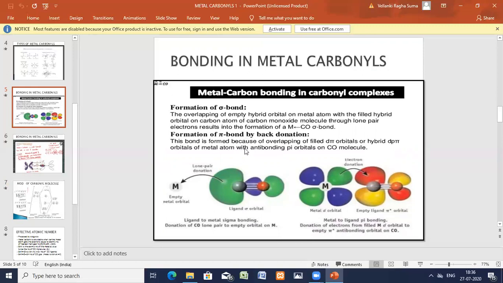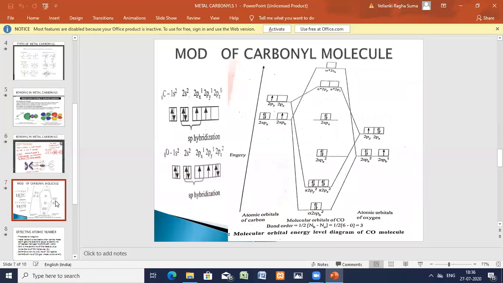With the hybrid orbitals I have already represented and showed you, the sp hybridization of the carbon and oxygen forms the sigma bond. So these two will form a sigma bond.